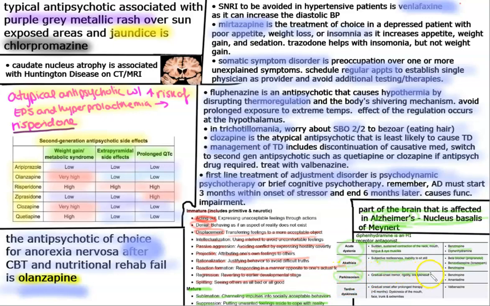Parkinsonism, gradual onset tremor, rigidity, bradykinesia. You can give amantadine or benztropine. And then lastly, we have tardive dyskinesia. And this is where you have dyskinesia of the mouth, face, trunk, or extremities, where they have like strange movements or they have like lip smacking, things like that. Usually happens after 6 months of therapy, so you have to watch out for this after you start a patient on antipsychotics. Treatment is going to be discontinuing the antipsychotic, and then you can start valbenazine as well.